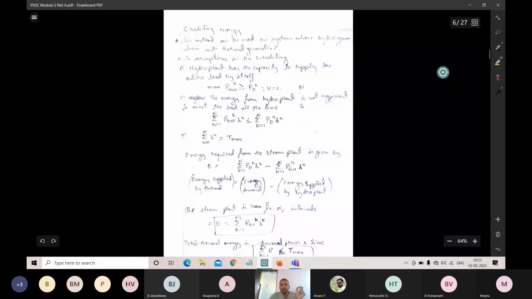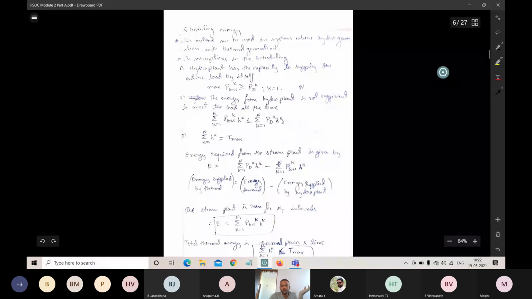This is the second assumption, given by sigma K equals 1 to N of PGH raised to K, H raised to K. H is the total number of hours that the unit ran. PGH is the power generated using the hydel, and H is the total number of hours, which should be less than or equal to sigma K equals 1 to N of PD raised to K, H raised to K.